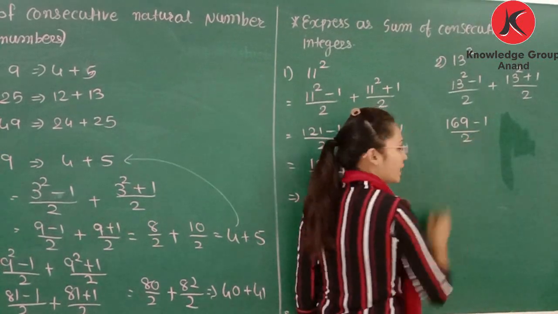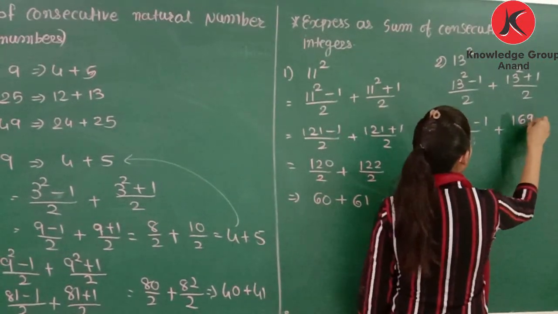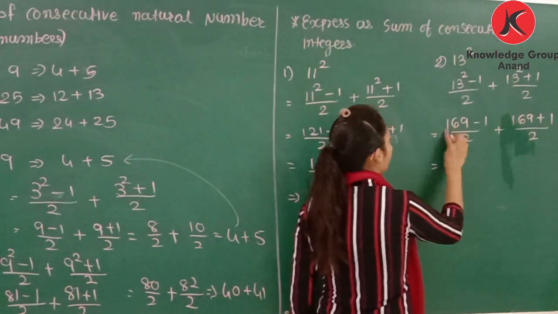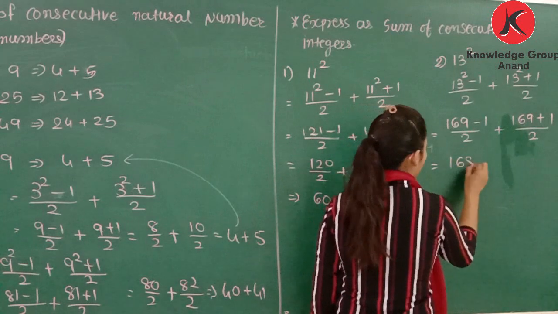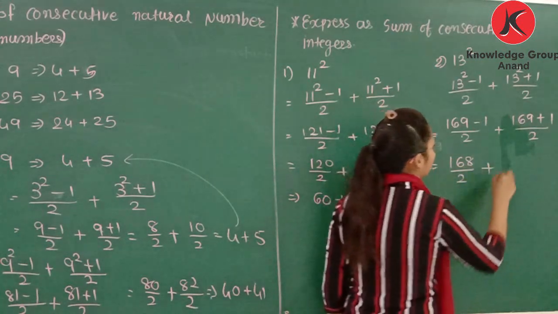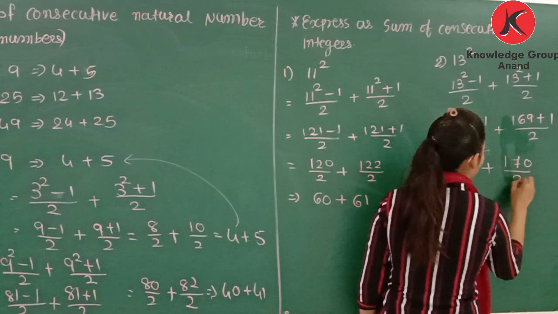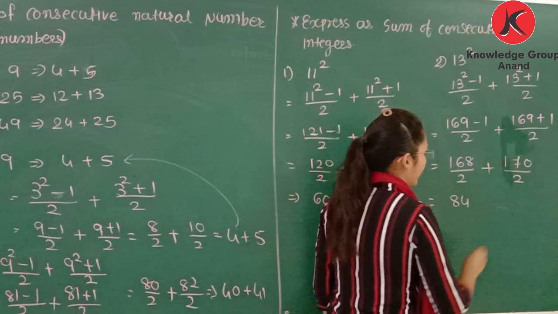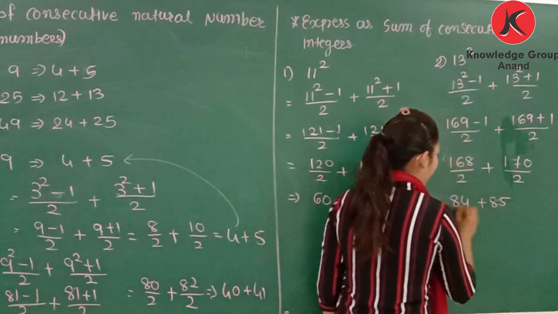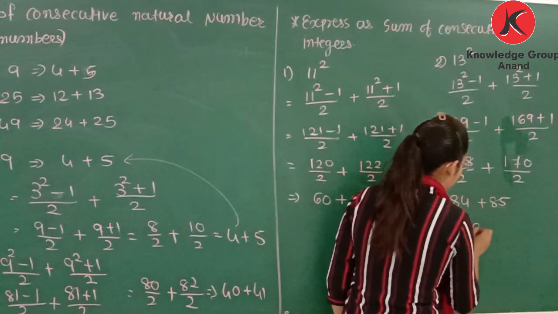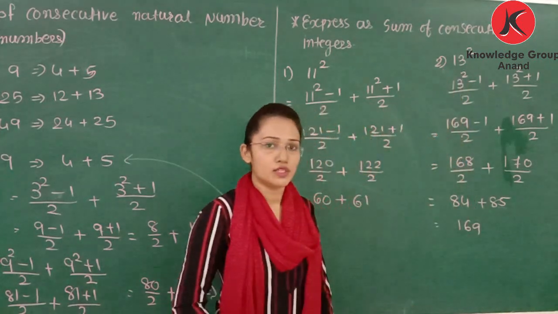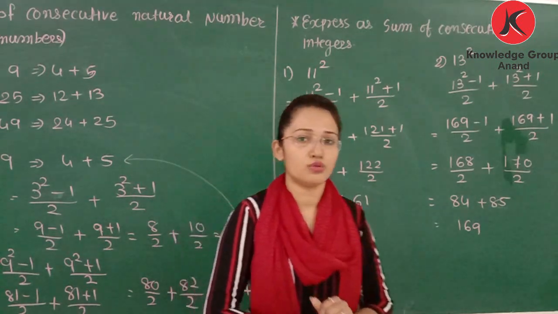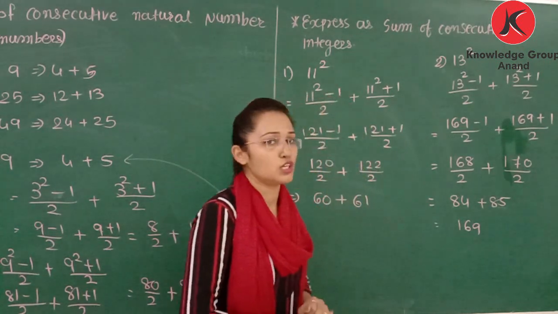So 168 divided by 2 plus 170 divided by 2. If you divide 168 by 2, you will get 84, and here 85. 84 plus 85, that is 169, that is nothing but 13 square. This way you can represent any odd square number in the form of a sum of consecutive integers.